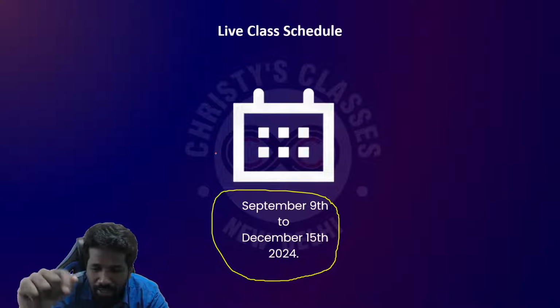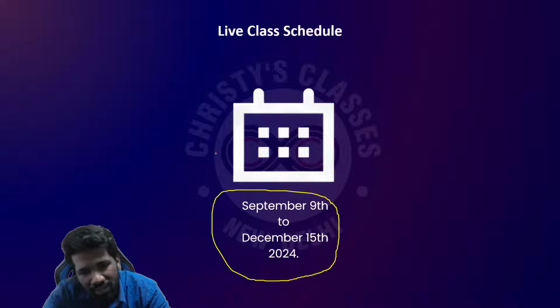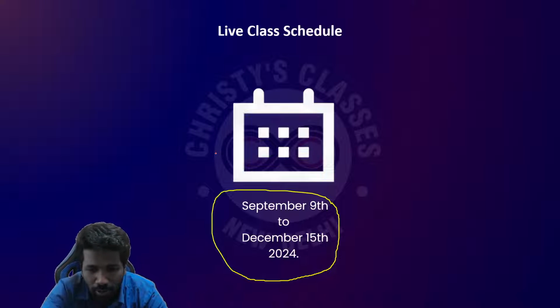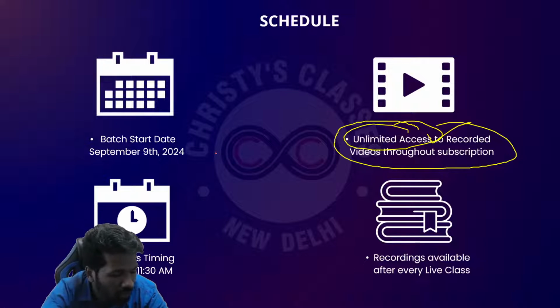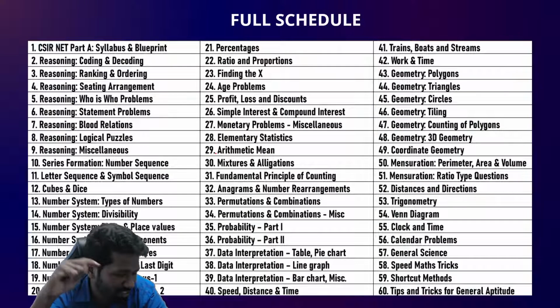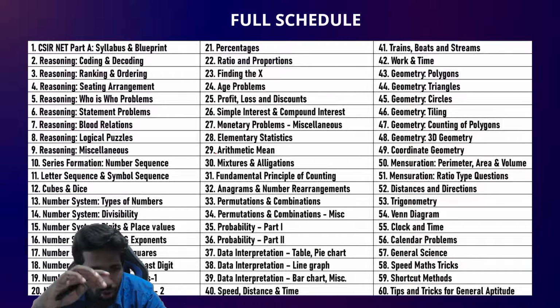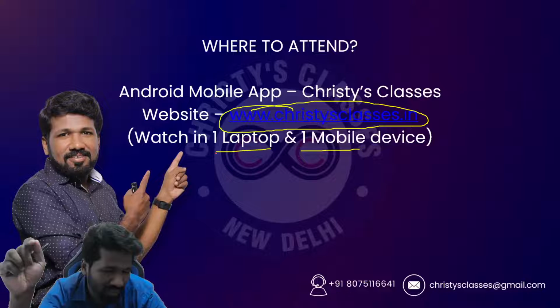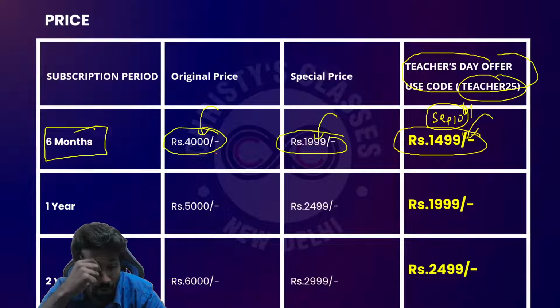The exam will happen either in the 3rd week of December or after December, because as you know, the June exam got postponed by 1 month due to the election and all. Now CSIR also needs time to make the notification and complete the process of cross-checking. It will take time, and the result of the previous exam should also come parallelly. So definitely no worries about whether this course will be completed before the exam. This course is primarily for your upcoming exam, na? It will be made sure that the course will be completed before your CSIR-NET exam.